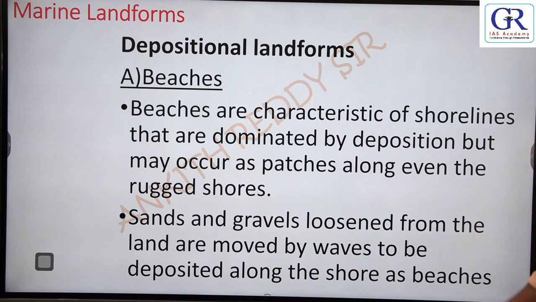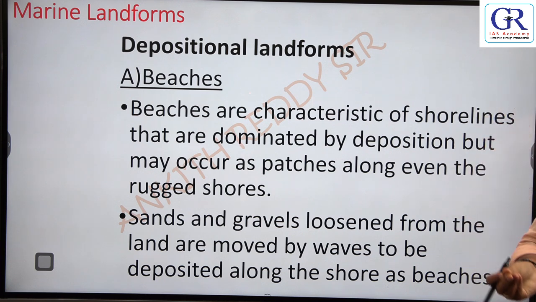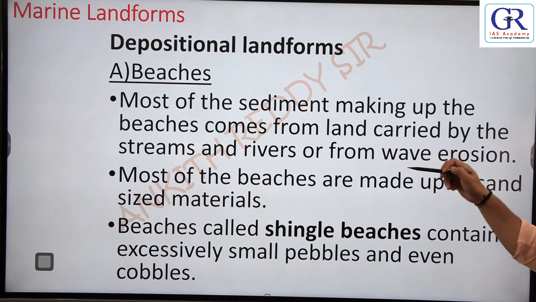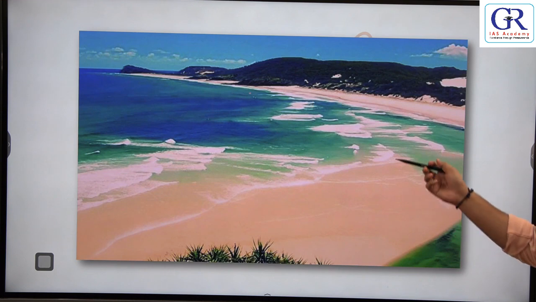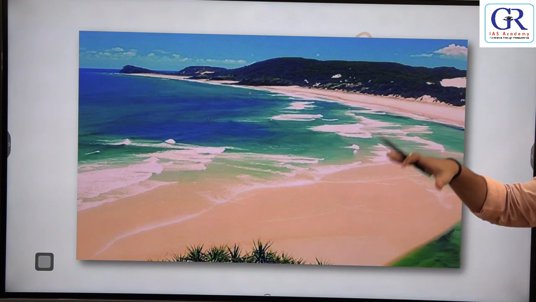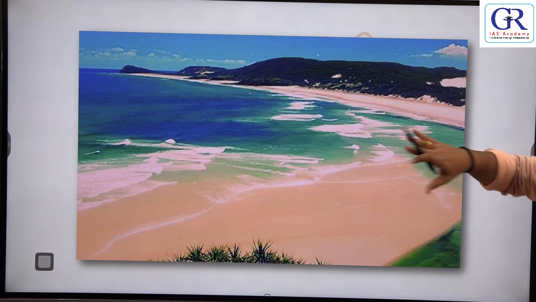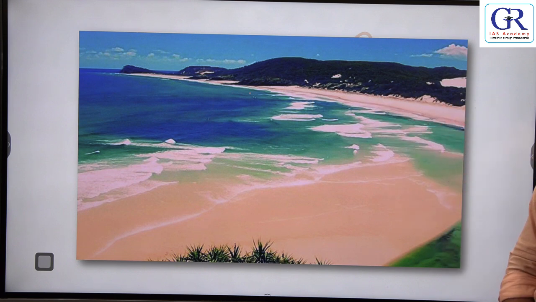Okay. So all the sand, gravel, stones that seas carry will be deposited on the shore. Shore is nothing but the coast, forming beaches. The sea waves will carry sand and gravel along with them and deposit them on the coast, and they are called beaches.